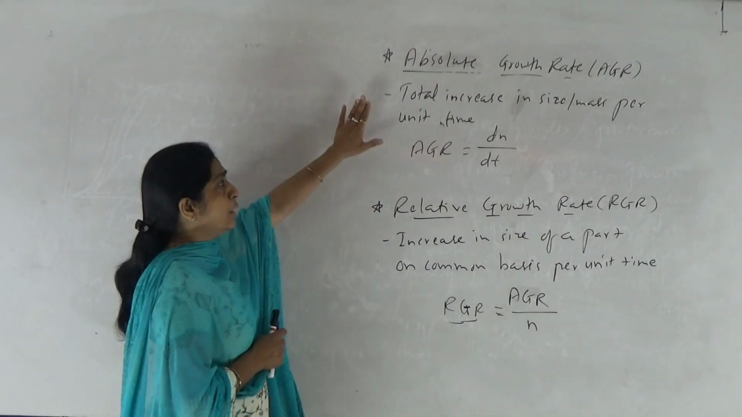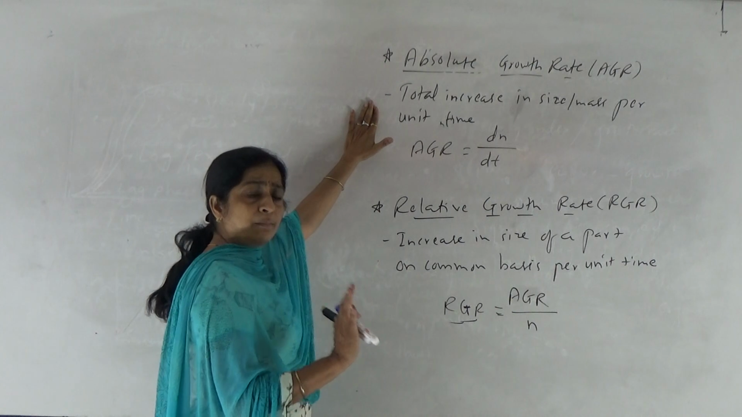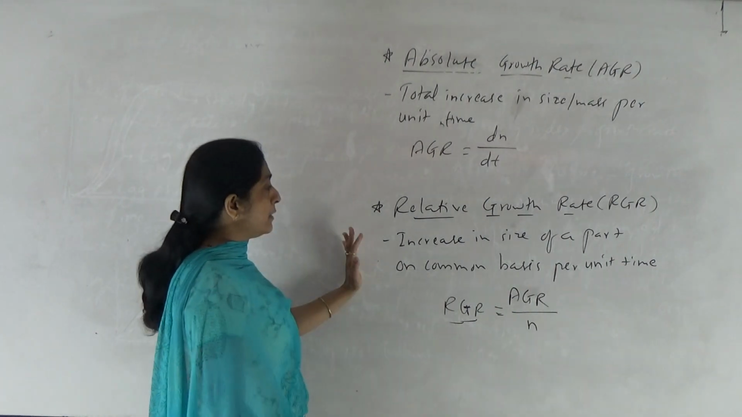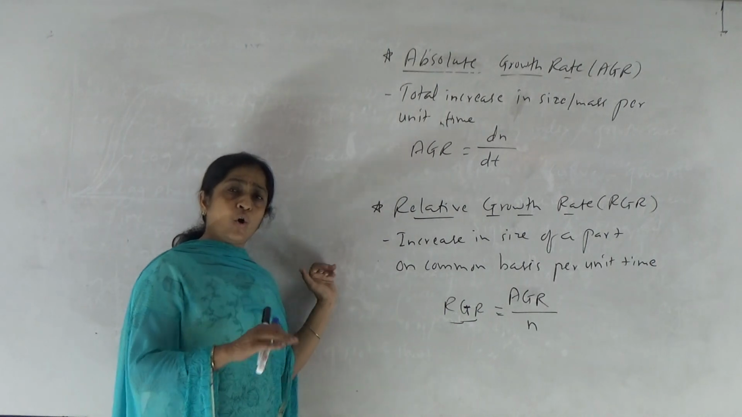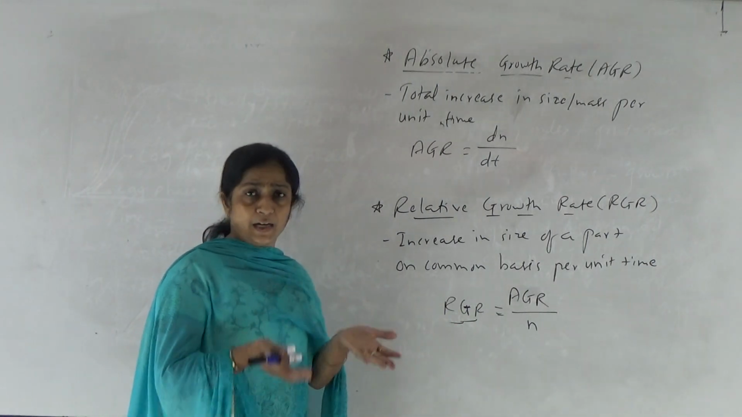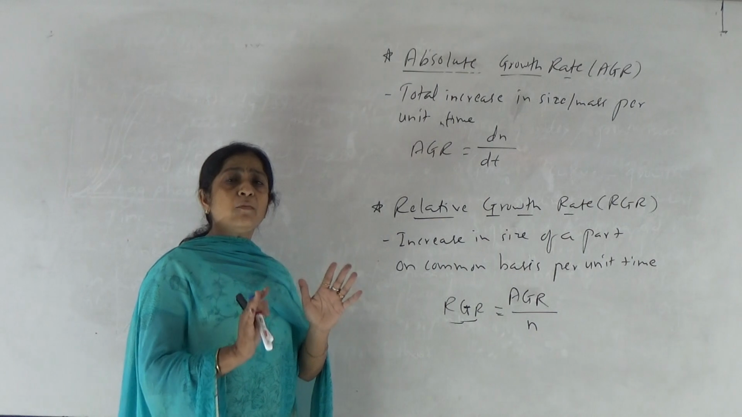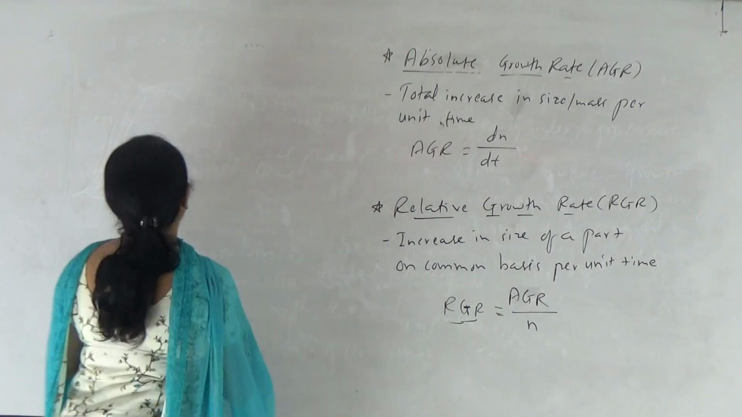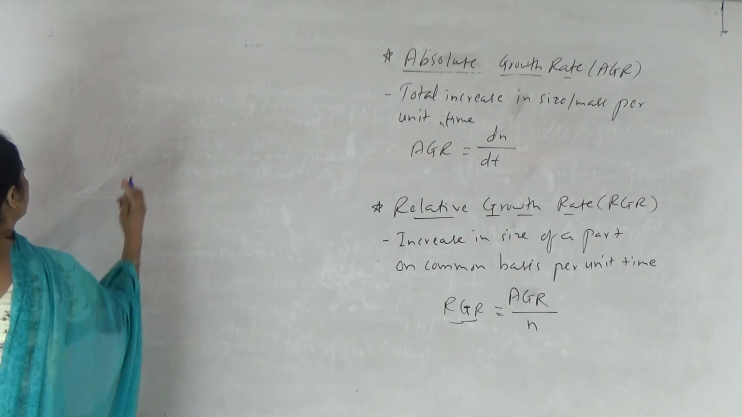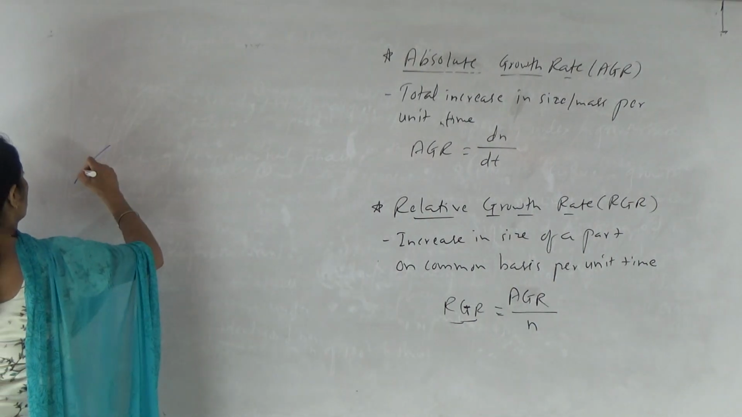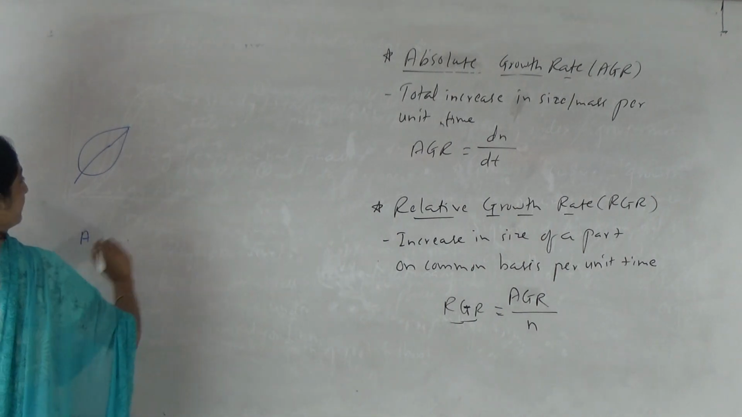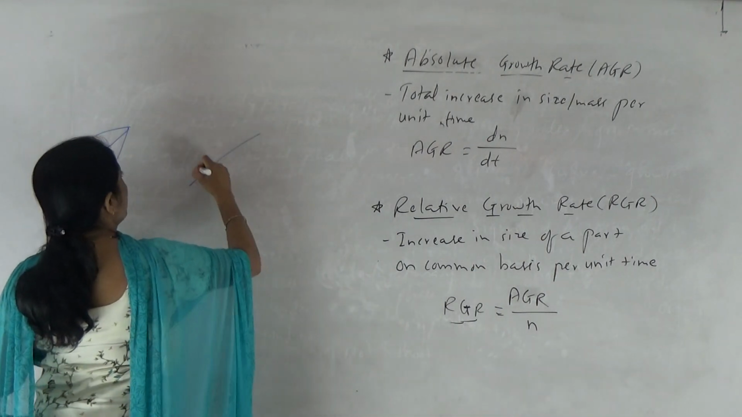Otherwise it's very simple. Total increase per unit time, that is absolute growth or absolute growth rate, and increase in the size of a plant part on a common basis per unit time, that is relative growth. Okay, relative growth is always described in comparative manner, right? So what is the example? Suppose we select 2 leaves on a plant, right? This is suppose A leaf and this is B leaf.